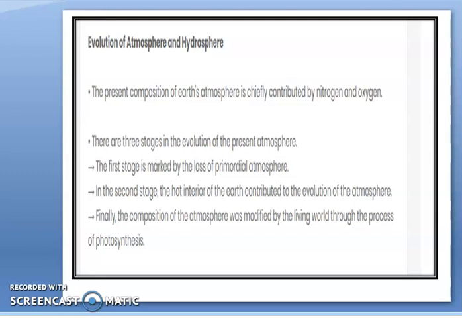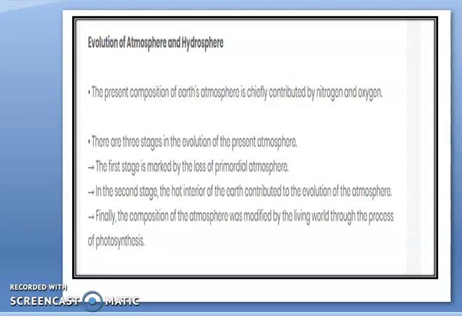During the second stage, during the time of the cooling of the Earth, different gases as well as water vapor were released from the interior, because gradually the temperature of the Earth started decreasing. And when the temperature of the Earth started decreasing, different gases as well as water vapor started to be released from the interior of the Earth. And this was the period of the actual evolution of the atmosphere.